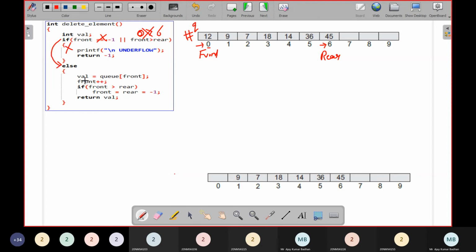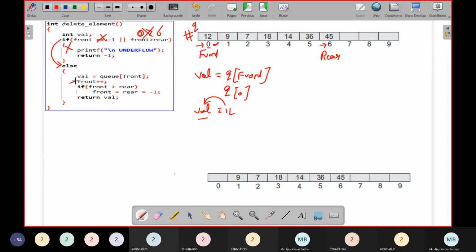What I have to do? Value equal to Q of front. So front is pointing at which location here? You can see 0. So Q of 0. What is the value present in Q of 0? 12. So value equal to 12. So you have stored that value 12 into this variable.